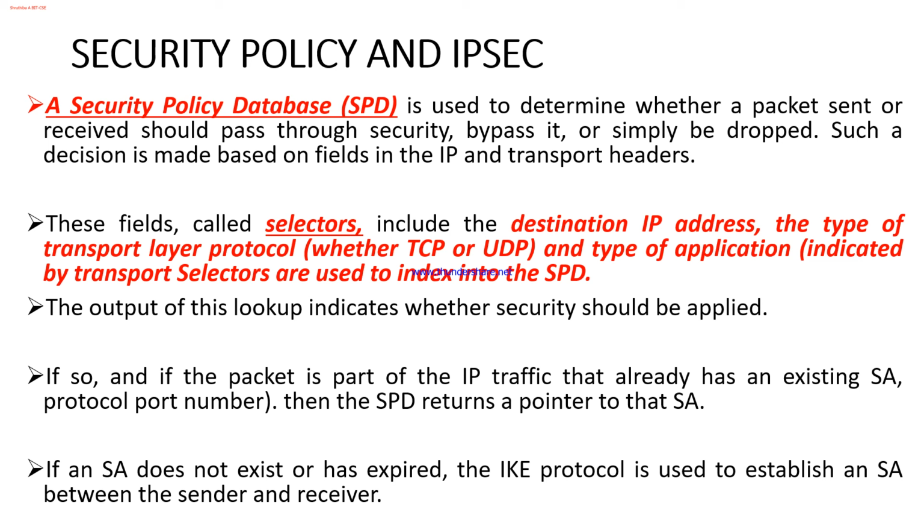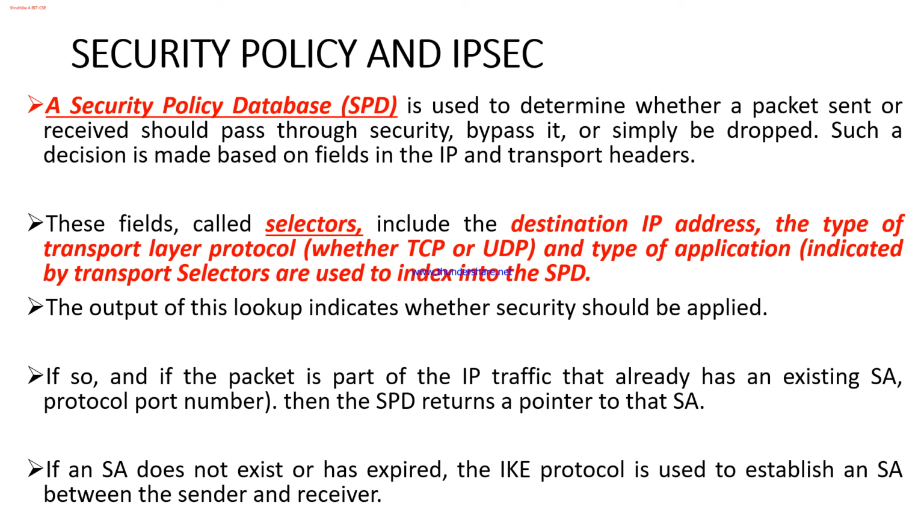This security policy database is used to determine whether a packet sent or received should be passed through security, or can simply bypass it, or has to be dropped. All these things are taken care of by this database.